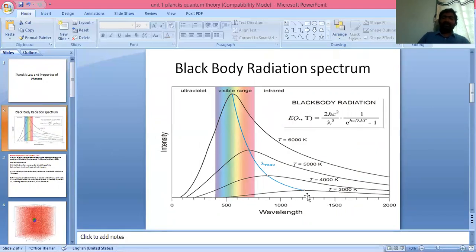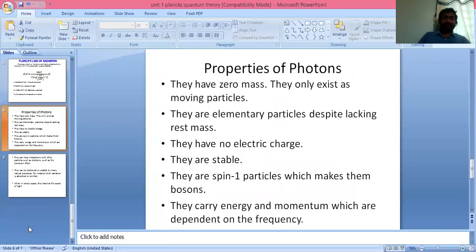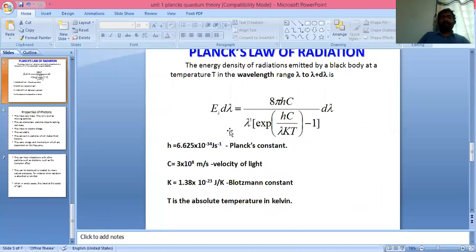So what is the energy emitted in this wavelength range? Max Planck derived it as E lambda d lambda equals 8 pi hc by lambda to the power of 5 into 1 over exponential of hc by lambda kT minus 1, into d lambda.